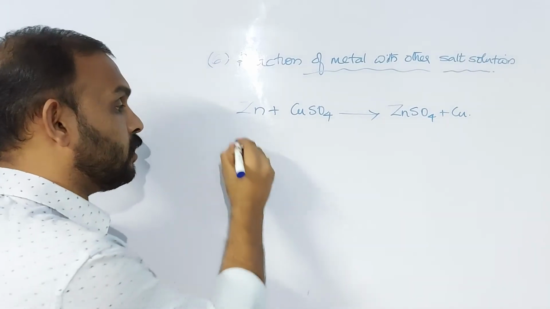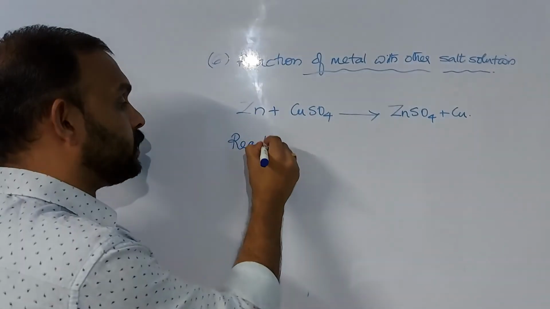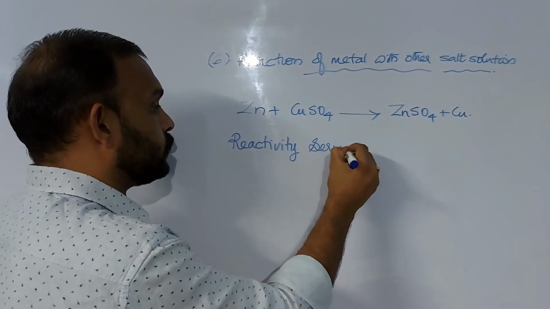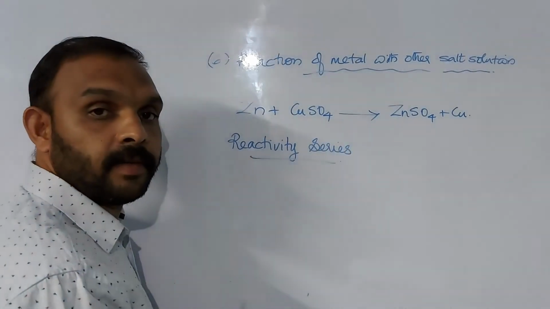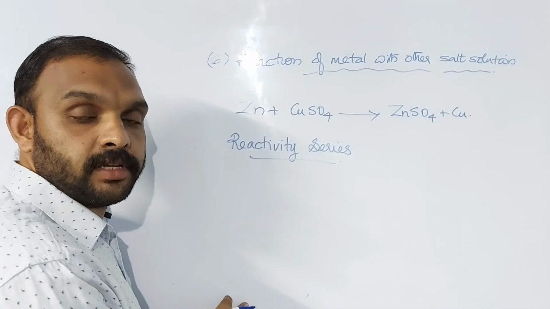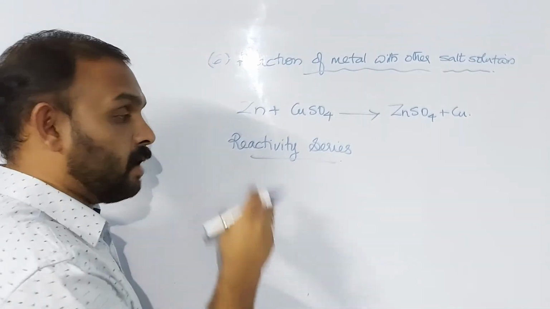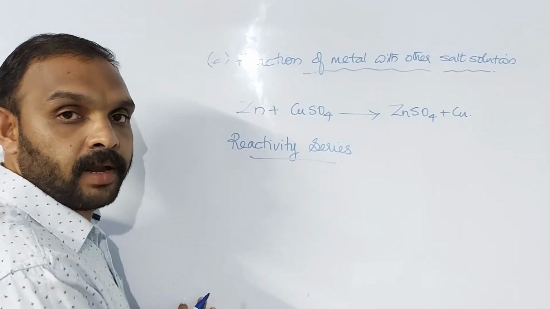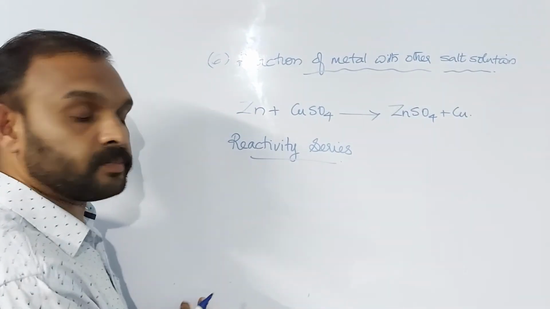Now we can write so many examples related to it. You have learned the reactivity series in our previous videos in the first chapter. In the reactivity series we had seen that a more reactive metal will displace the less reactive metal, depending on its reactivity.